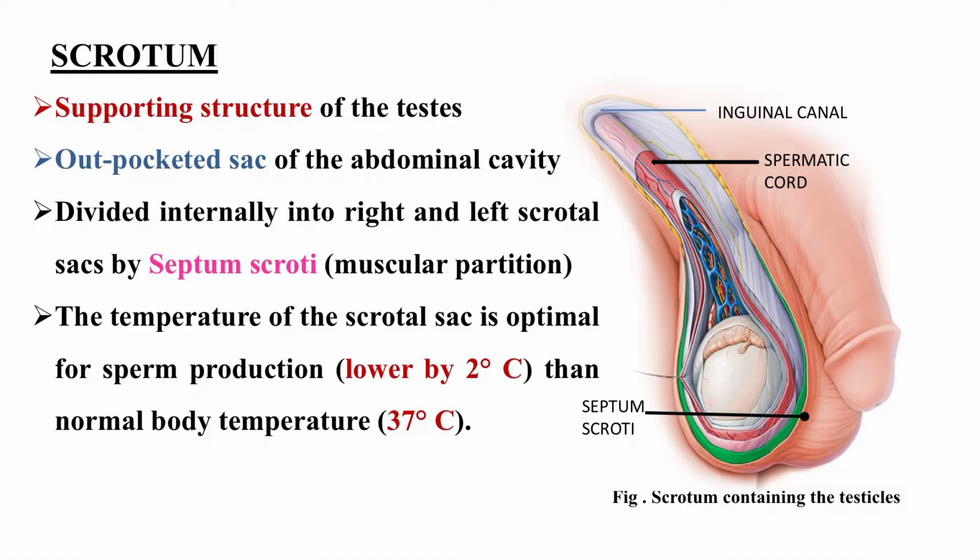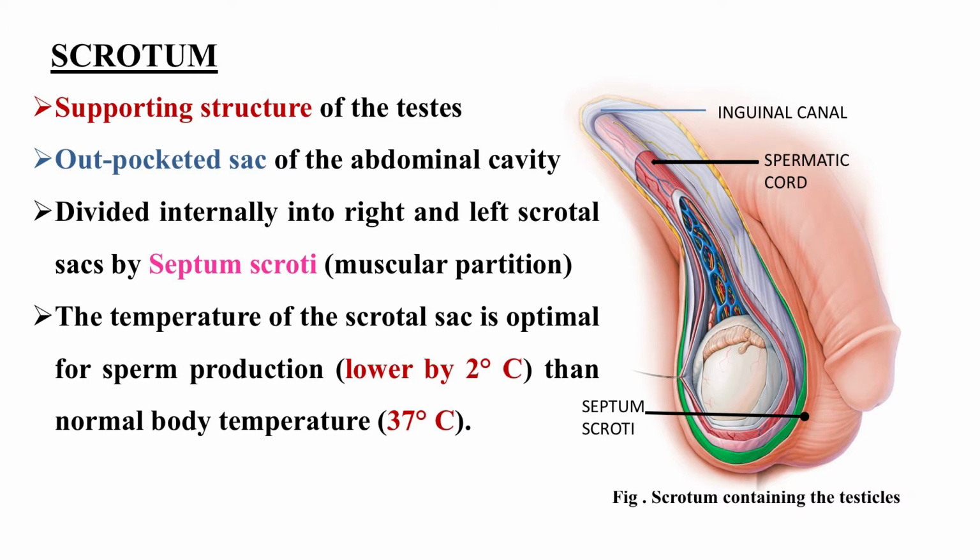Where I was discussing the scrotal sac, there is a scrotal sac and it will be divided by a septa. This septa is called your septum scroti. Now, after the septa divides it, uniformly two testes will be present in both the pouches, and the temperature of the scrotal sac is always maintained 2 degrees lower than your body temperature. This particular temperature is important because it will help in proper production, maturation as well as storage of sperms.